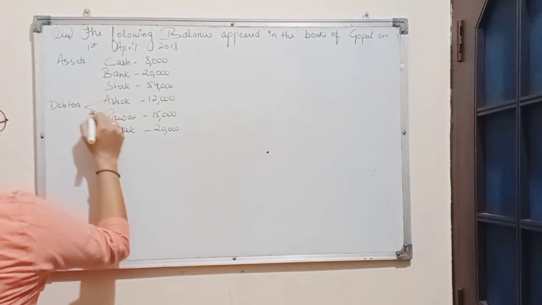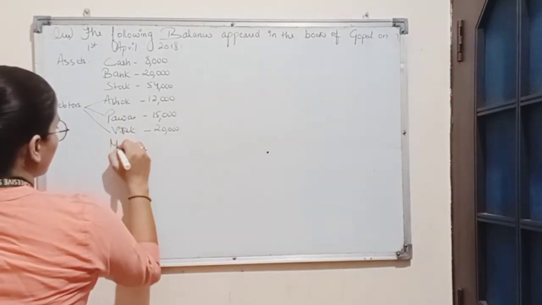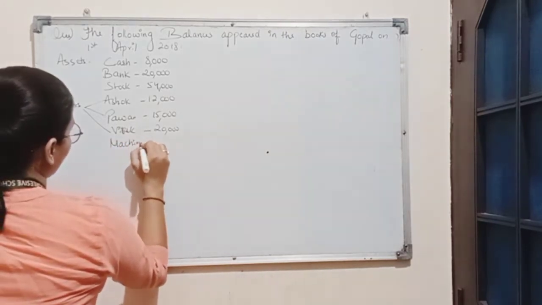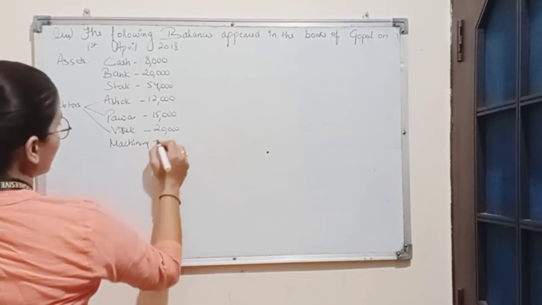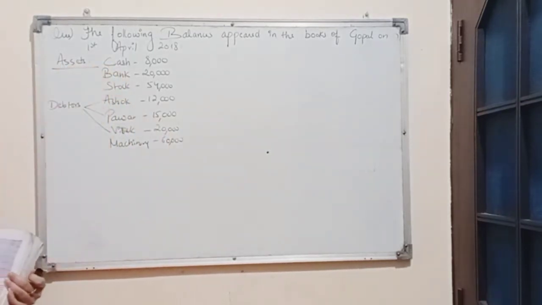So there are 3 debtors: Ashok, Pavan and Vivek. Then machinery rupees 60,000. These are the asset balances.